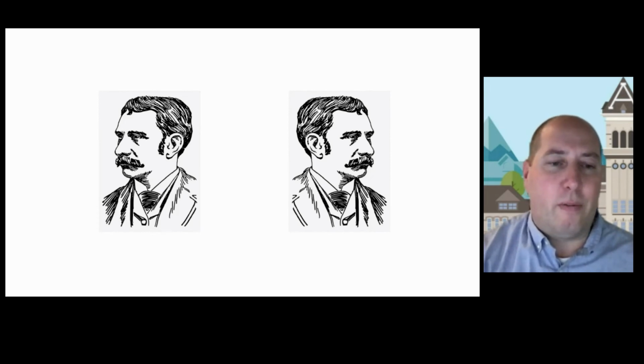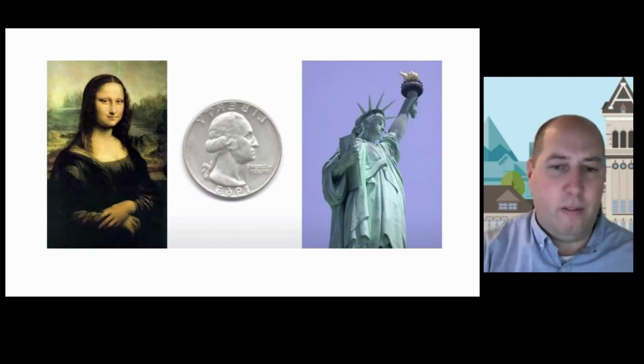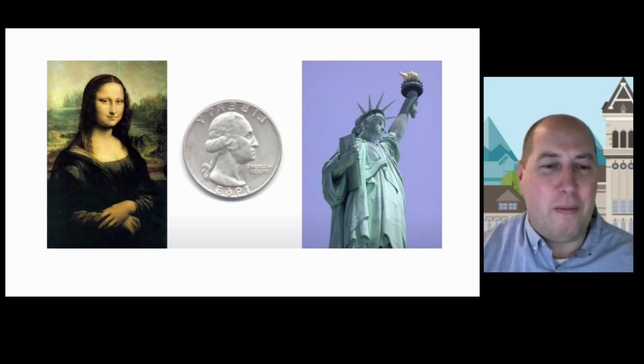For most things, differentiating left and right doesn't really matter. Right? These images, you probably visually instantly recognize them: the Mona Lisa, a quarter, the Statue of Liberty, even though this is probably the first time you've really ever seen them in their mirror image form. They're reversed, but we can readily recognize them.